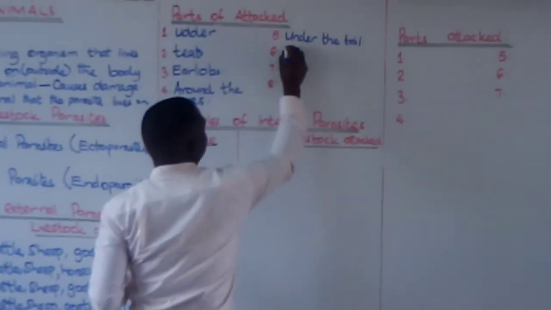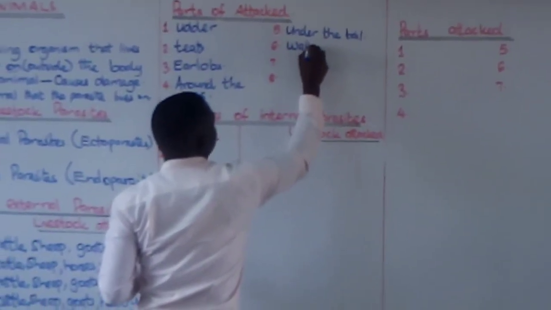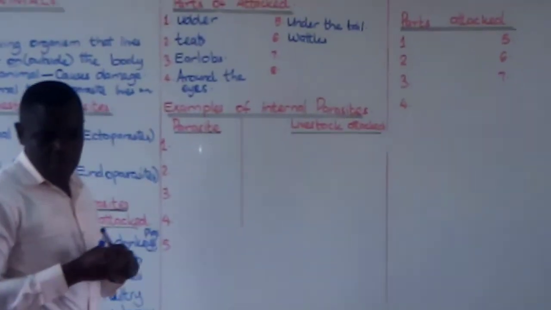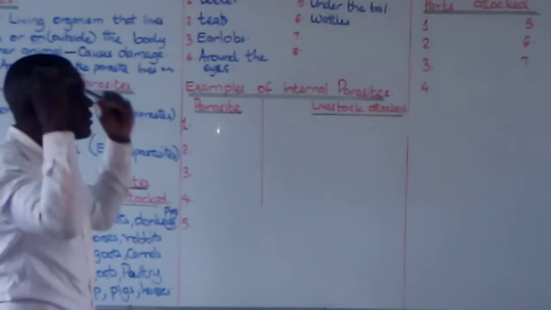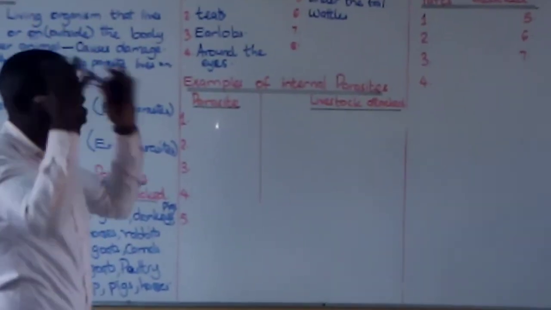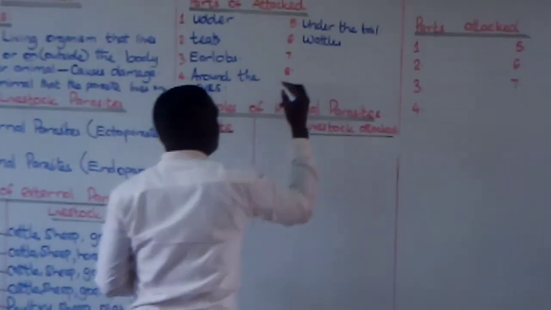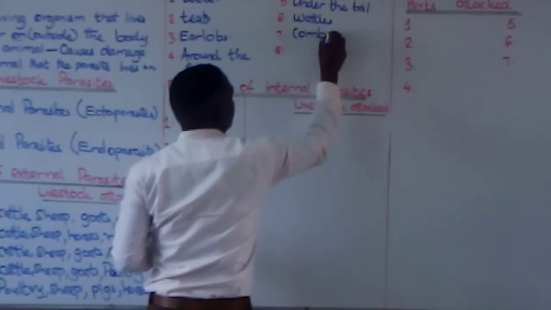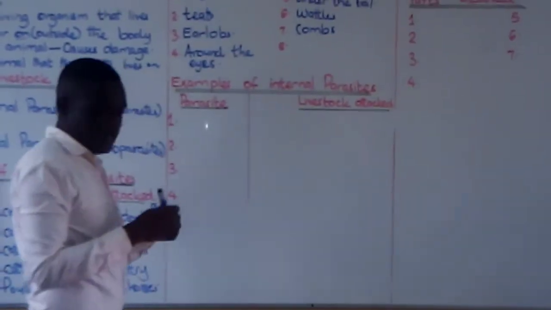Wattles. And the wattles. Combs. The wattle, the combs. Combs are found on the head of the bird.